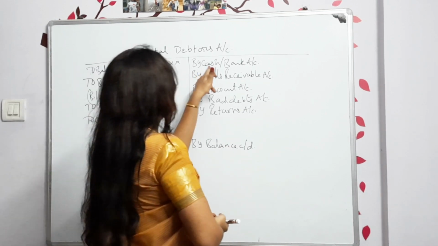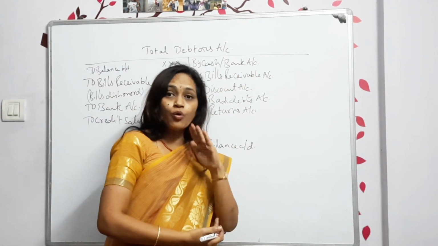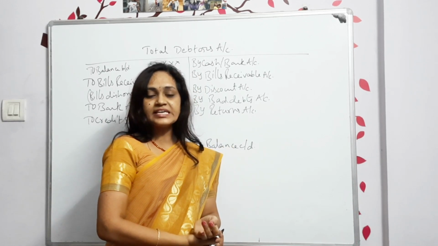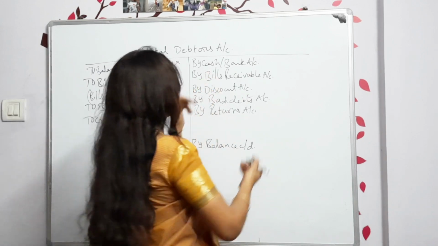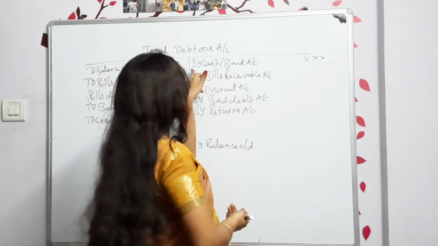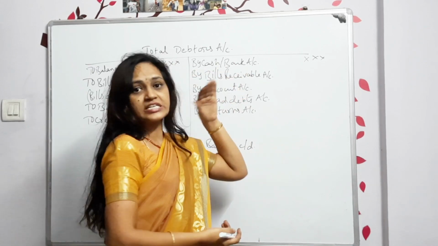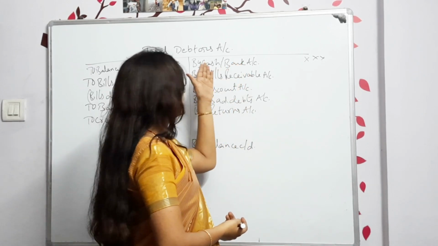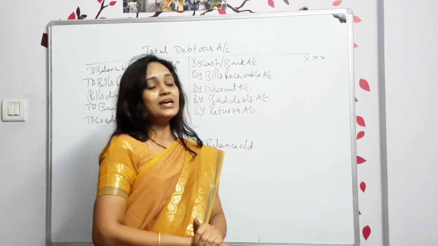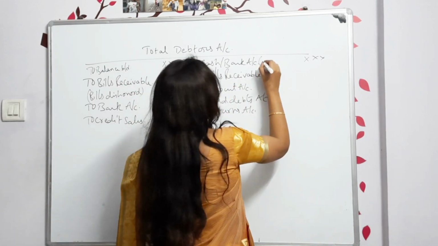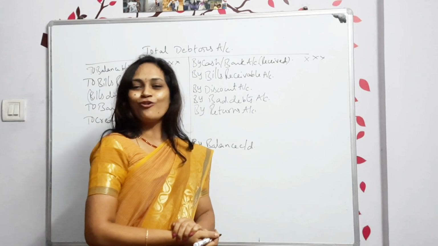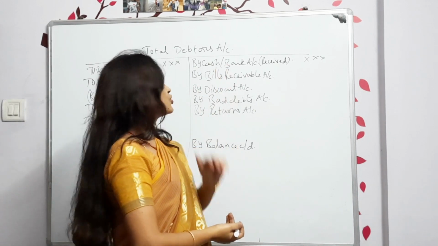In the whole year, whatever cash or checks you have received from the debtors will be shown on the credit side. We will write by cash or bank. If it is a check, you will write down by bank. If it is cash you have received, you will write by cash account. For the whole year, what is received from the debtors, we will show here.